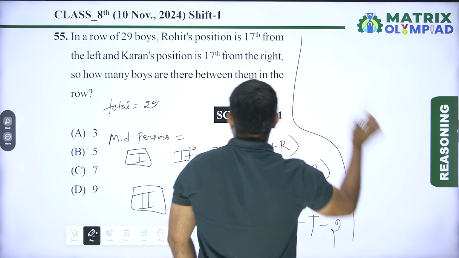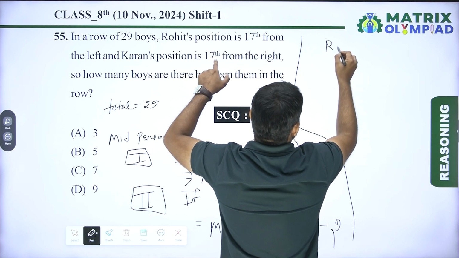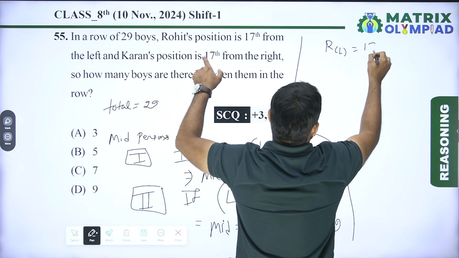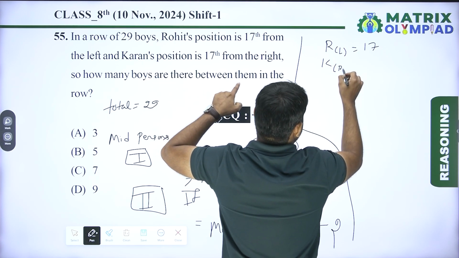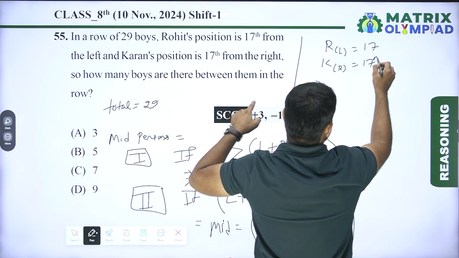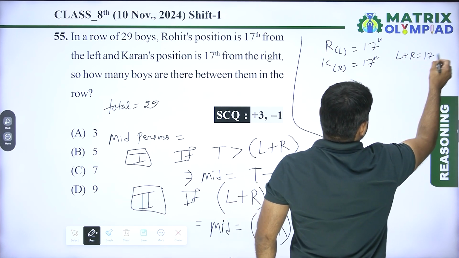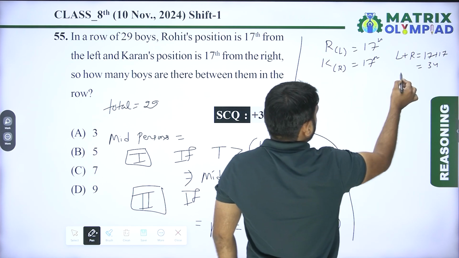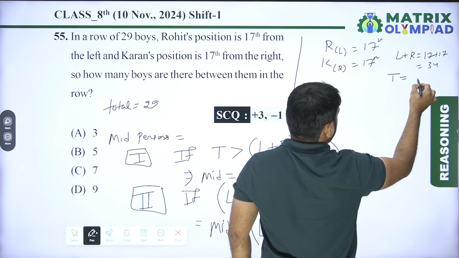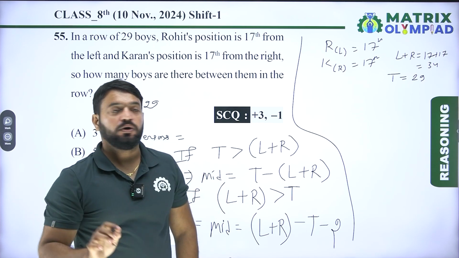So in this question, left position of Rohit is 17 and right position of Karan is also 17. So left plus right is equals to 17 plus 17, it means 34, and total number of boys in this row is 29. So left plus right is greater than total.